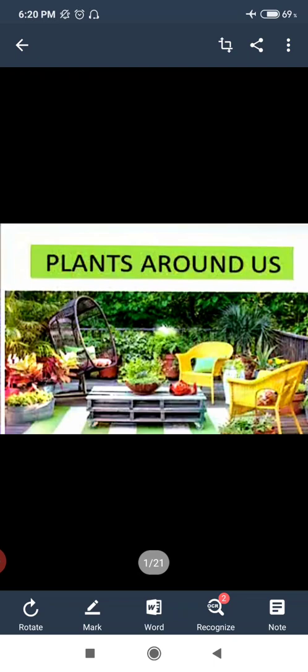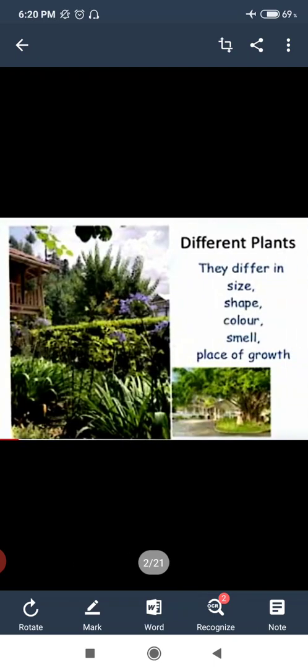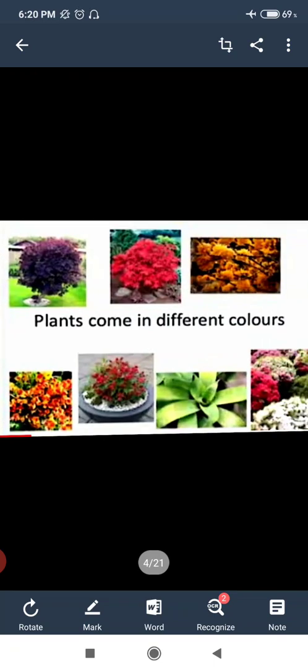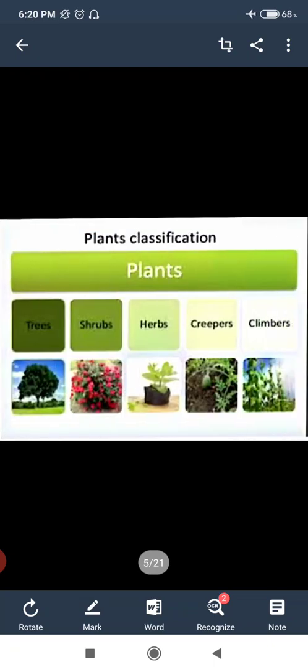Today we will discuss plants around us. So let us learn about this. We see many plants around us, of different size, shape, color, smell and place of growth. So here in the picture, children, you all can see that there are plants of different sizes and different shapes. We can even see many plants of different colors in this picture. Now, based on the different features, plants are classified as trees, shrubs, herbs, creepers and climbers.